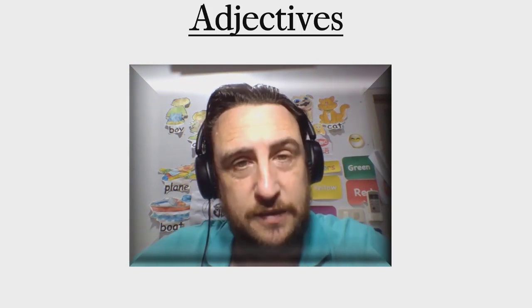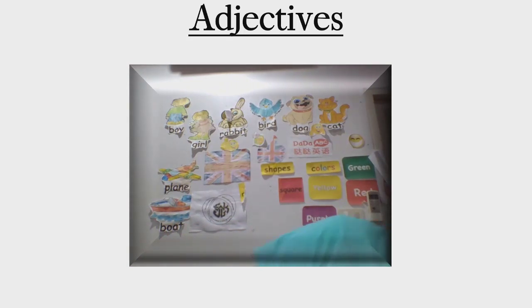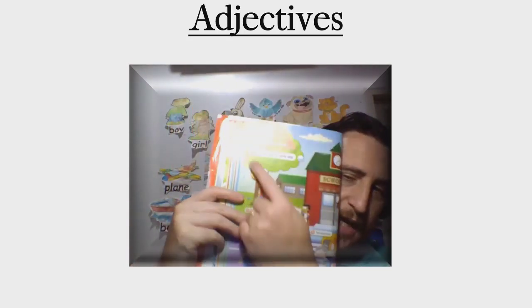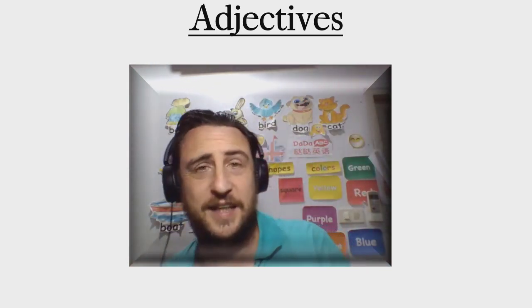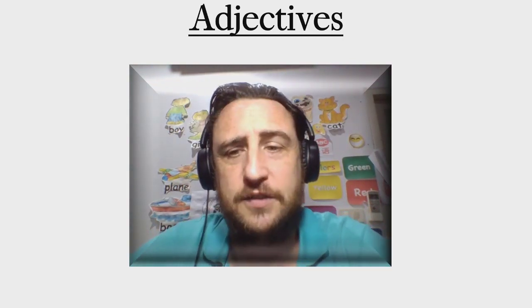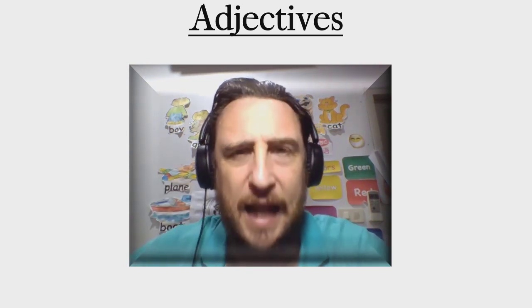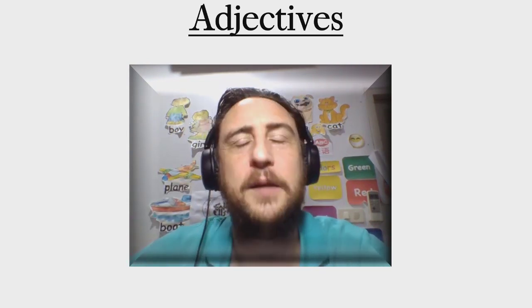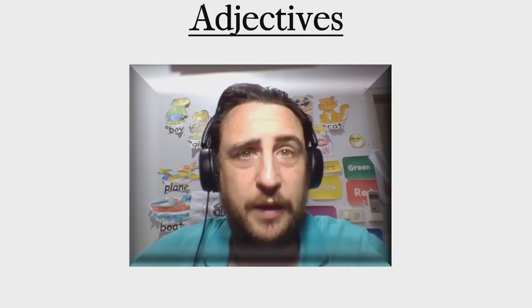We're going to look at adjectives because we are going to start unit number 5, and unit number 5 is adjectives. Do you want to see what it looks like? I have it here. Here's page number 1 of unit 5. So we have these words. We're not going to look at this today. There will be no book, no homework. I want you to look at adjectives, all adjectives, not just the ones in the book. I want you to really understand what an adjective is, okay? So we'll talk about that in the video. I'm not going to talk about it now. We'll talk about it in the video.